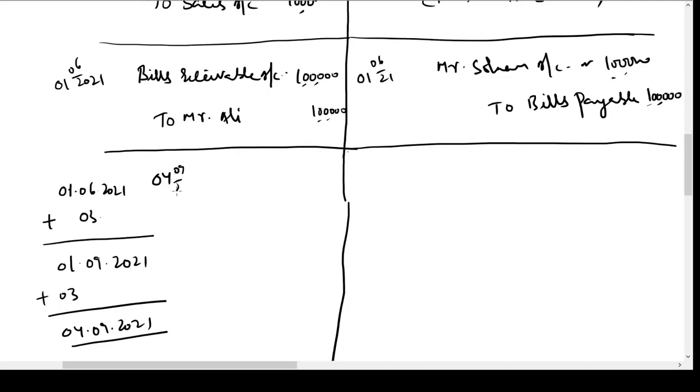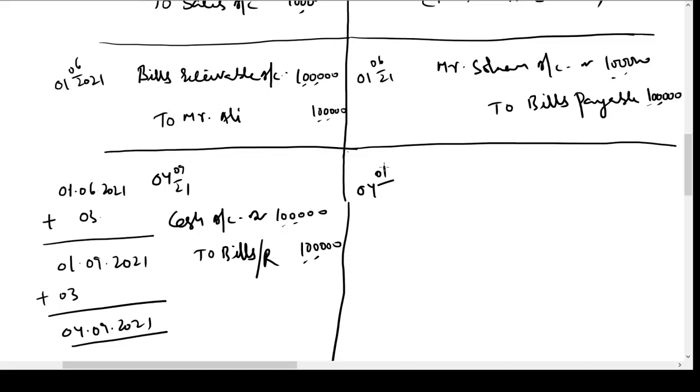On 4th September 21, Mr. Ali is going to make the payment. So Sohan is receiving cash. If he receives a check, he will debit bank. Cash account debit 1 lakh. He will give the bill back to Mr. Ali, to bills receivable, rupees 1 lakh. He exchanges the bill for cash.